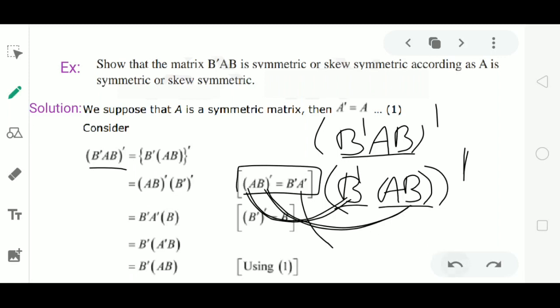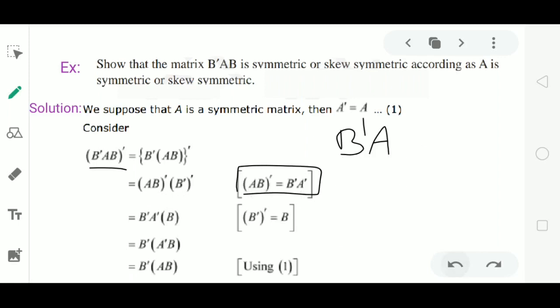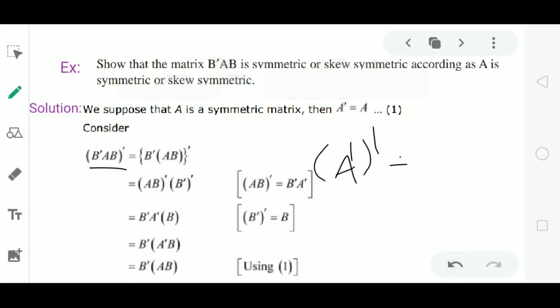Again we have the property of the transpose of a matrix that A dash whole dash equal to A. Here B dash whole dash will be equal to B by the property. Then we are left with B dash A dash B, because AB whole dash is equal to B dash A dash.